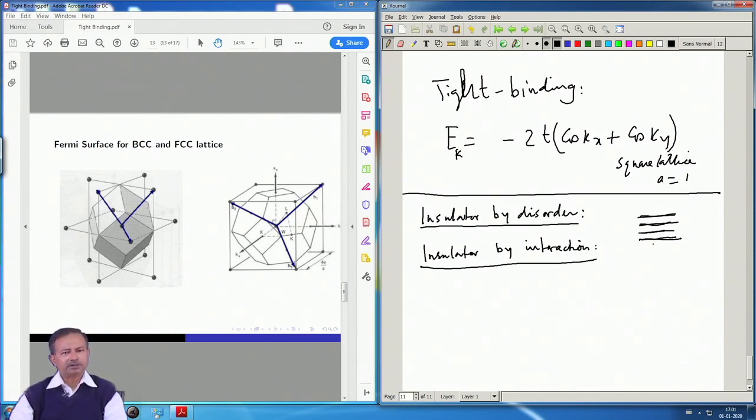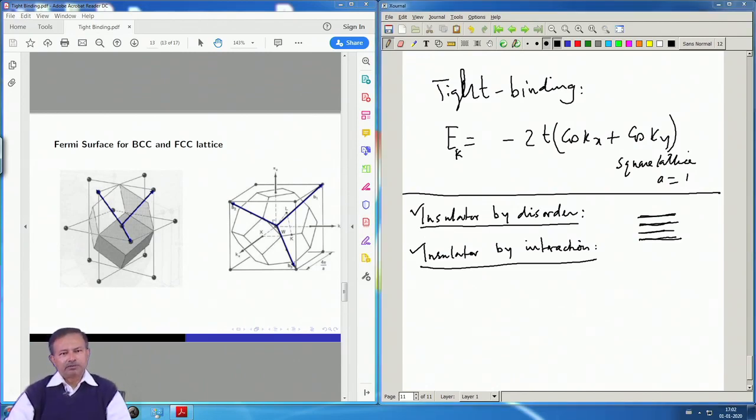That is a completely different scenario, and we will not discuss it further, but I just want you to remember that there are other mechanisms by which insulators can form, one is this insulator by disorder, another is by interaction.